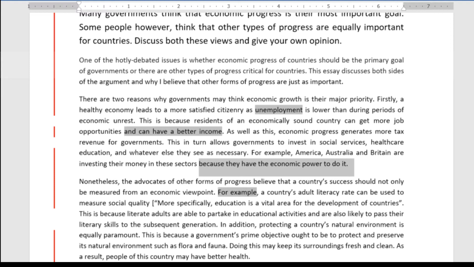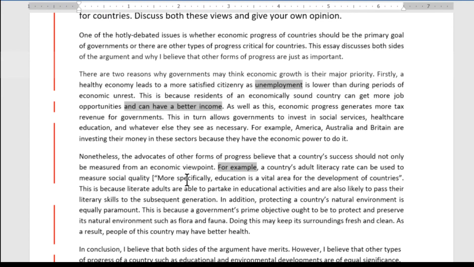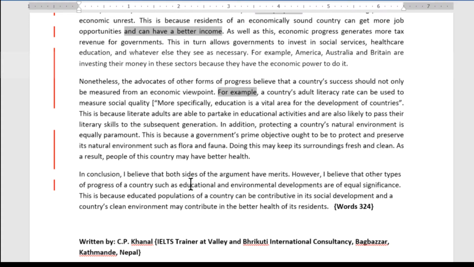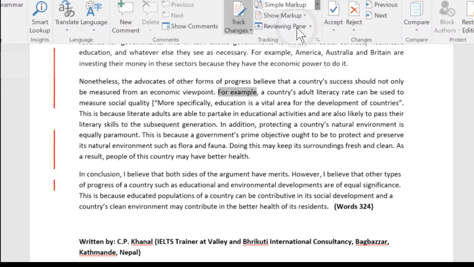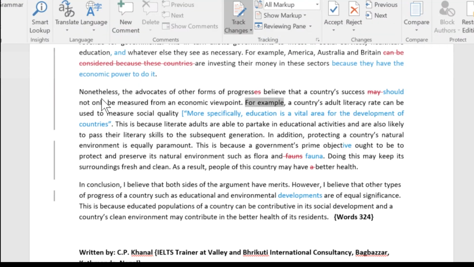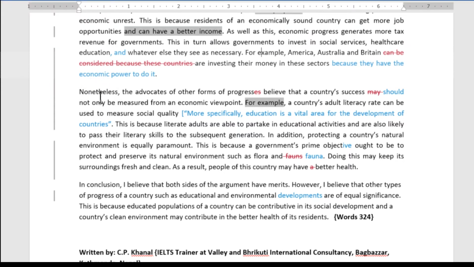So this is an issue with cohesion and coherence, definitely, and it also impacts the task response. So I would say some issue here with the development of the idea, definitely preventing a 9, and 8 is arguable. Then we come on to our next paragraph, and we're going on to the other side of the argument now, and we've got a good topic sentence to indicate this.